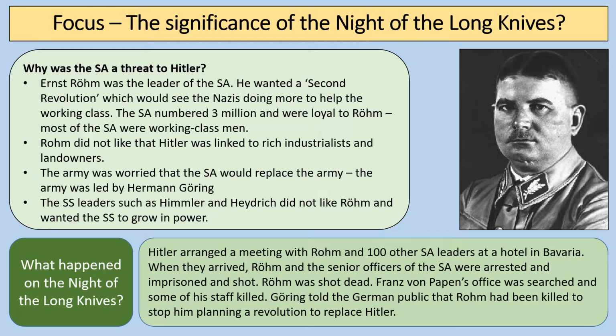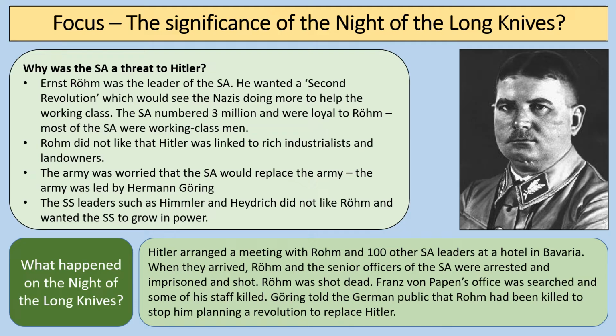The army felt threatened by the SA because the main German army was worried that the SA had become so powerful that it would replace the army, and the army was led by Hermann Göring, who was another powerful Nazi. And SS leaders such as Heinrich Himmler and Reinhard Heydrich didn't like Ernst Röhm either and wanted the SS instead to grow in power. So basically, Hitler was facing a real threat from the SA.